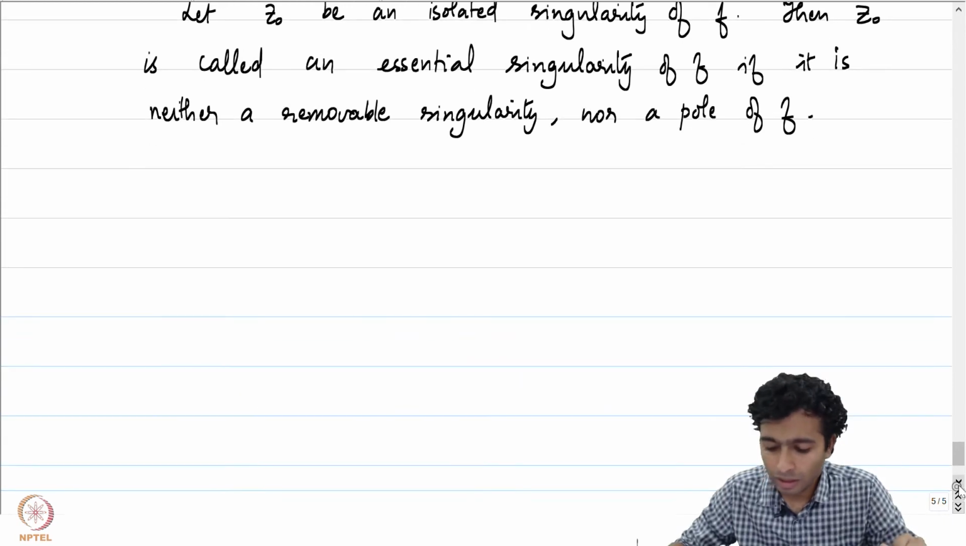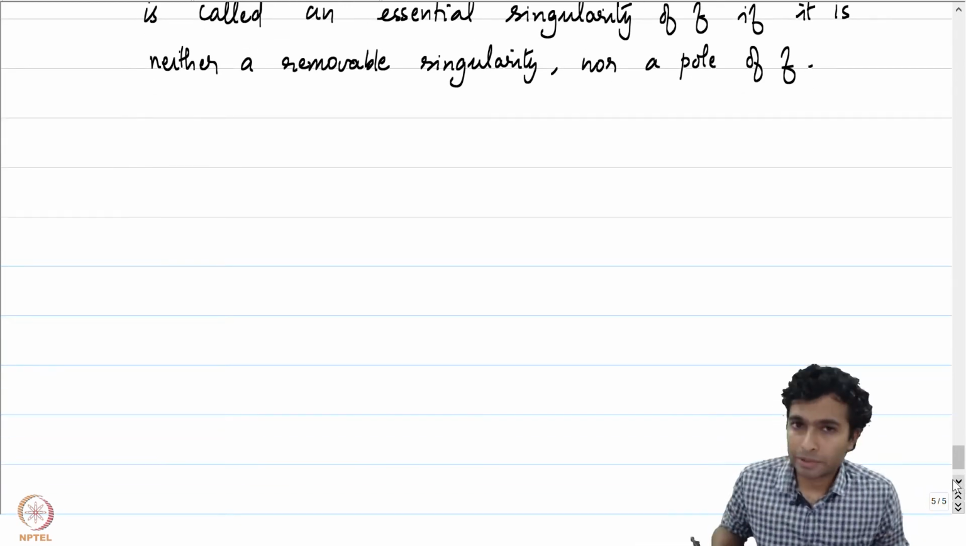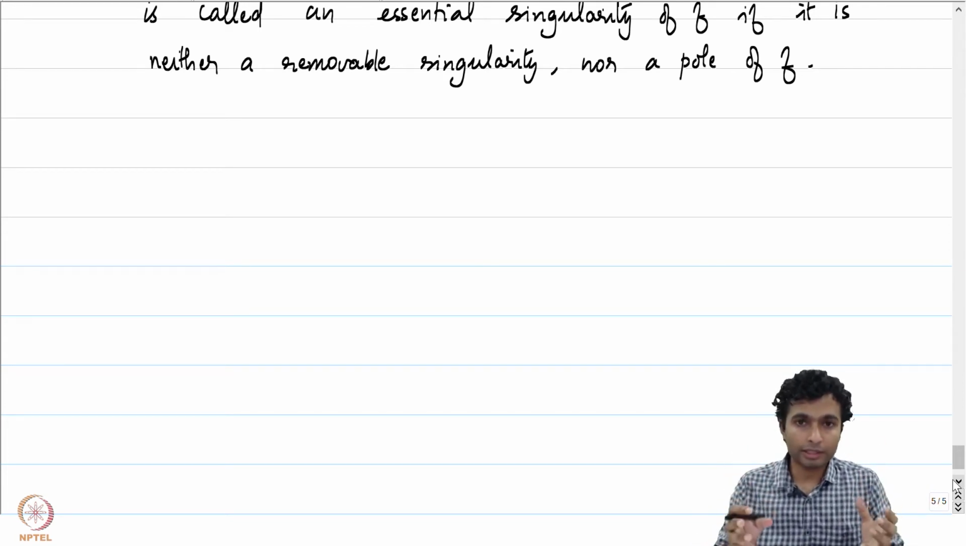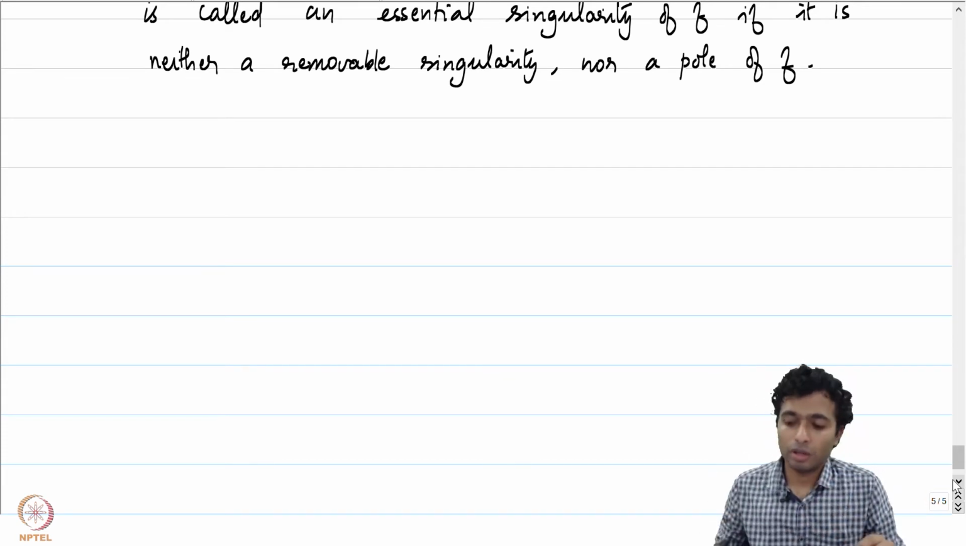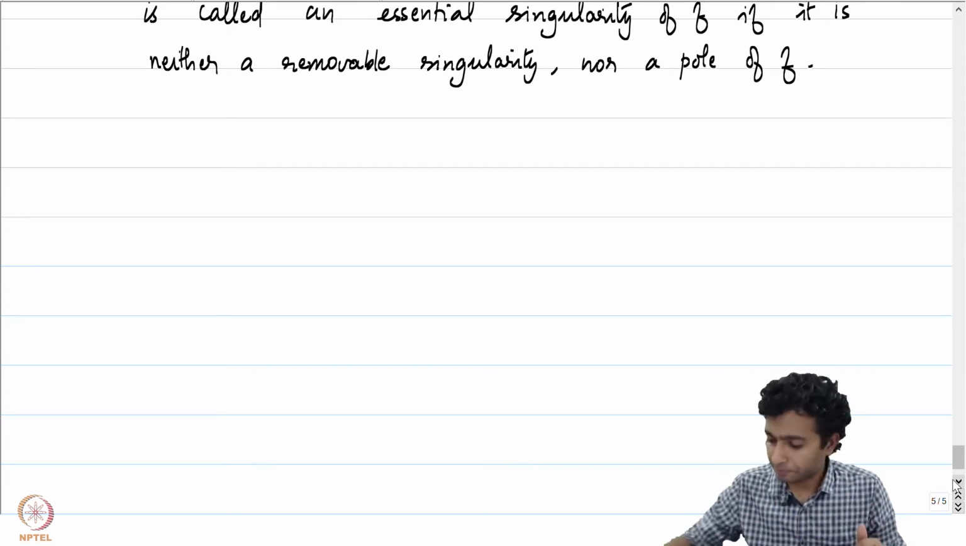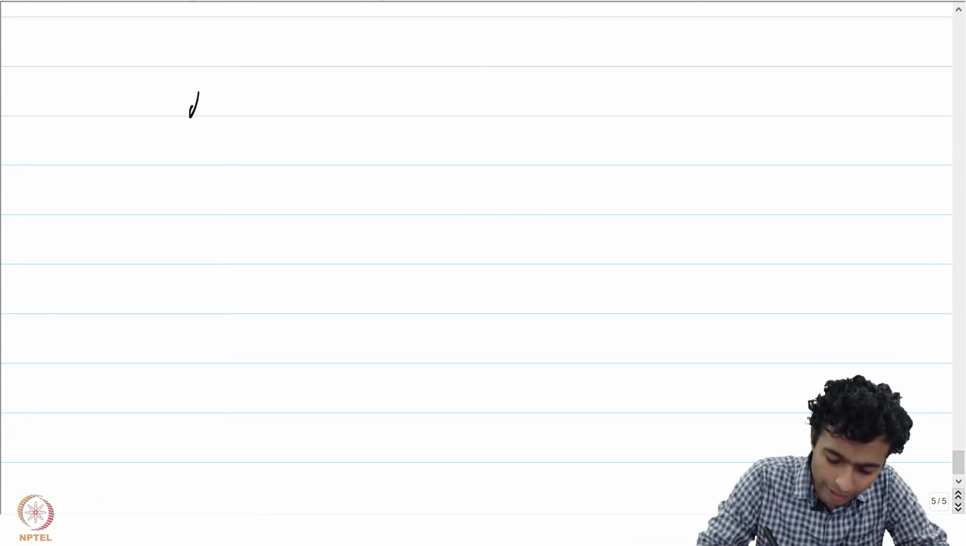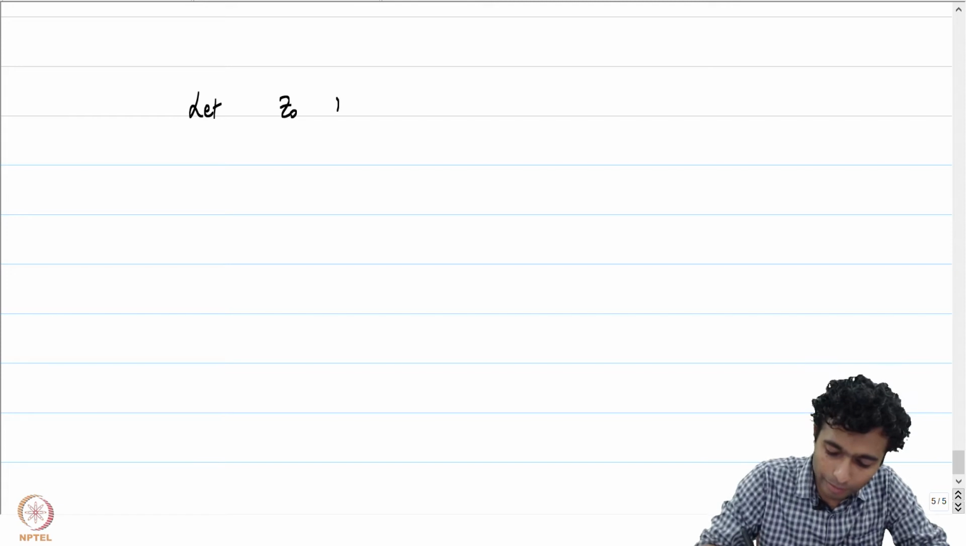So, any isolated singularity which cannot be categorized as a removable singularity or a pole is just called an essential singularity. Let us now spend some time studying how the poles of a function f behave, how the isolated singularity called pole can be studied better. So, let us revisit our definition. So, let z0 be a pole of f.